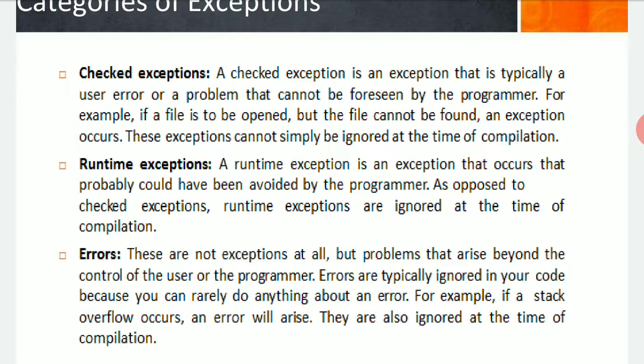Secondly, checked exceptions also deal with the editing of the part of the program which is more concerned with the data you are defining or with the declarations in the code syntax.